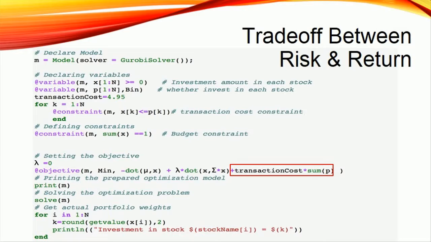With the introduction of transaction cost, the objective will be adjusted by adding a new term equal to total trading cost. Because this model aims to minimize risk, the second term, and transaction cost, the third term, which both have a positive sign before them, and maximize return, the first term, with a negative sign before it. The output of this model is the investment fraction in each stock, with a total sum of 1.